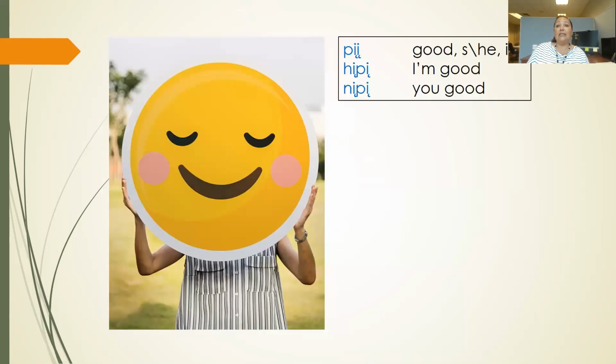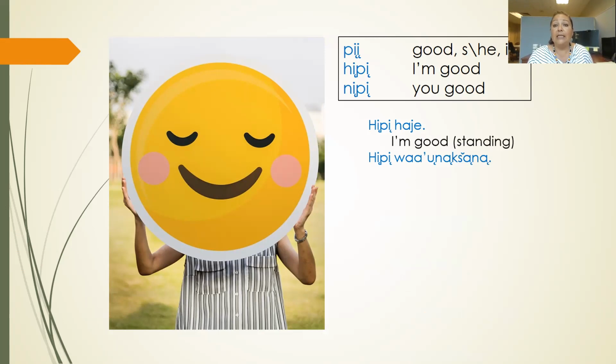Okay. P is good. He, she, or it is good. P means I'm good. And ni, P is are you good, or you're good. So let me use a couple of sentences here for you. If you say him pi j or him pian j, that means I'm good as I'm in a standing position. The J at the end of the sentence is a standing positional. We did go over positionals a little bit, so this is review, but it's also kind of new.